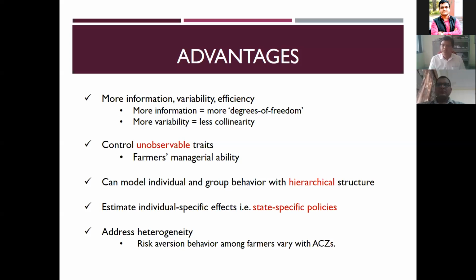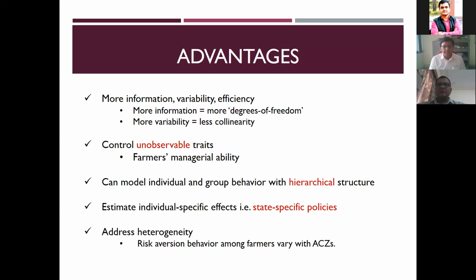Variability means more information, which gets translated as less collinearity. Again, when it comes to assumptions, we used to say these independent variables are not related to themselves. If they are related, they are collinear, and that should not be there during OLS. When it comes to panels, since we are giving more information, the chances of collinearity will be very low.